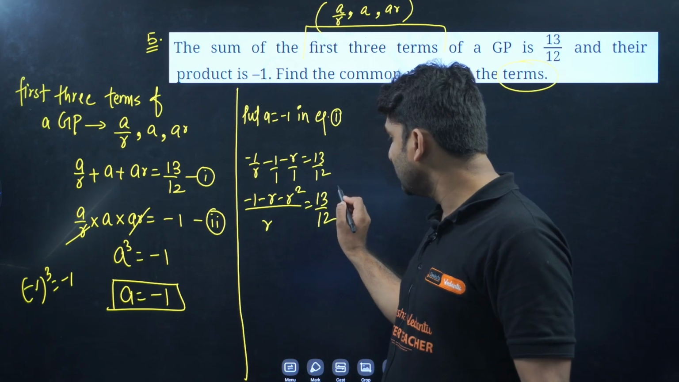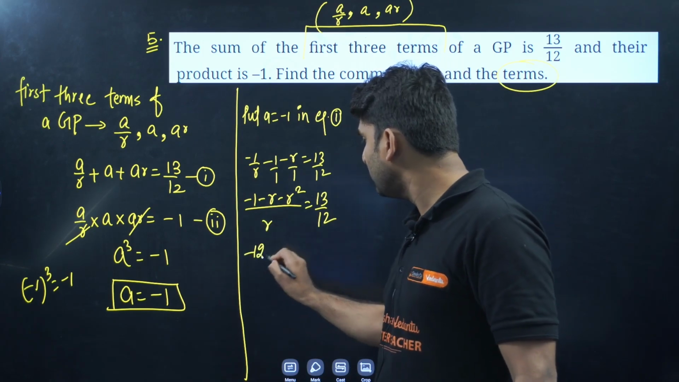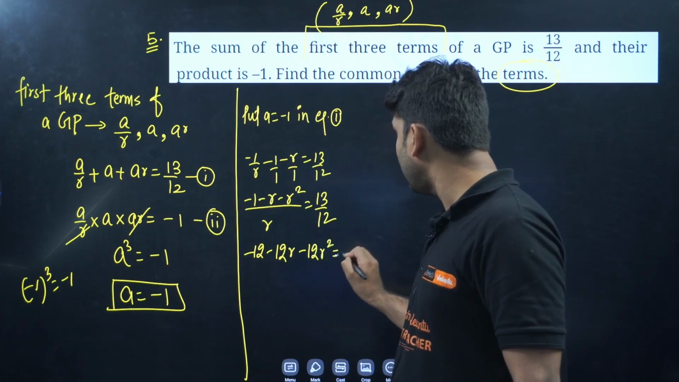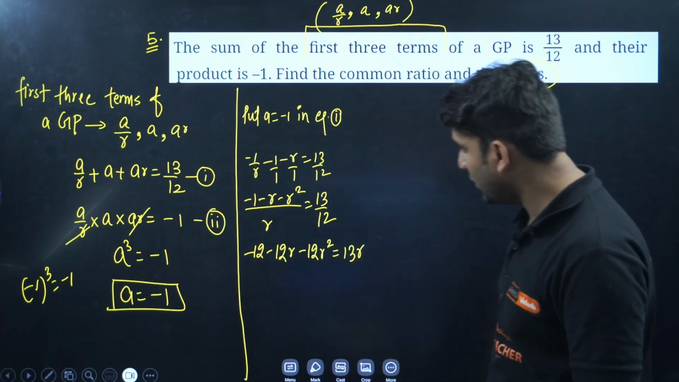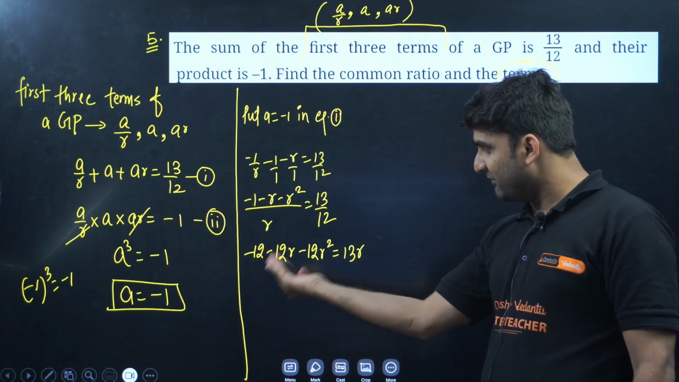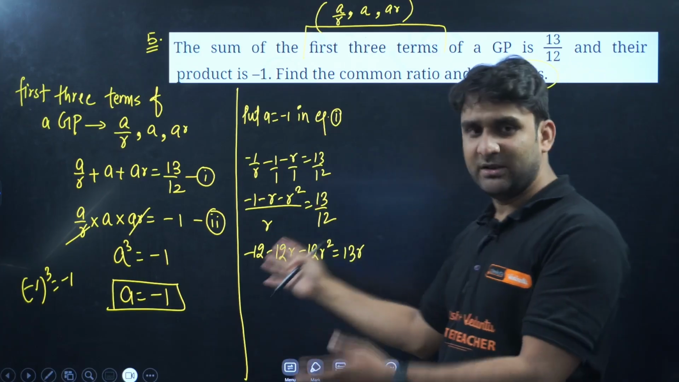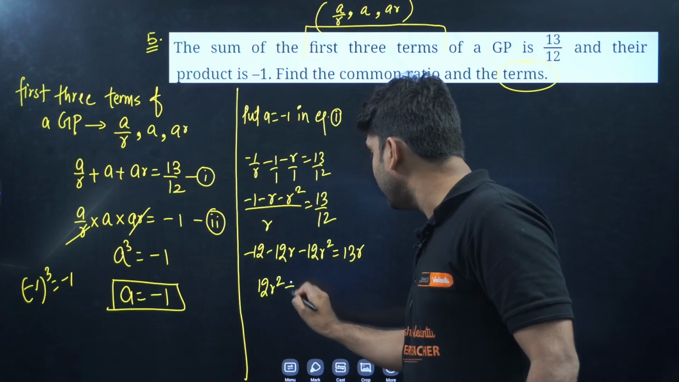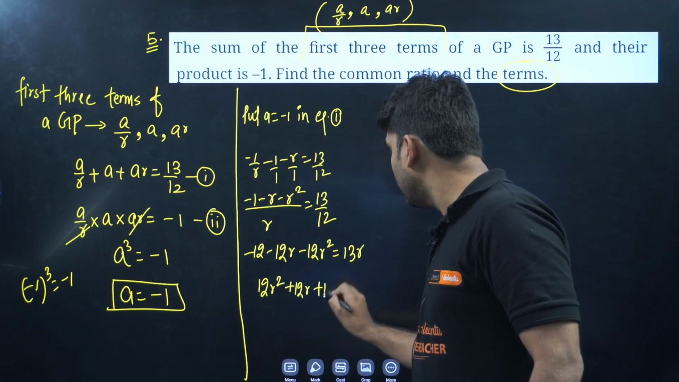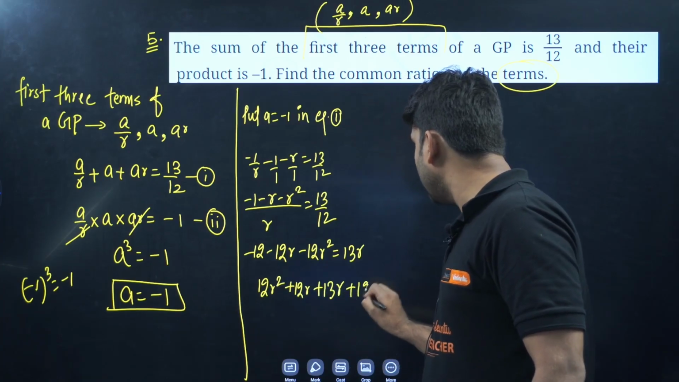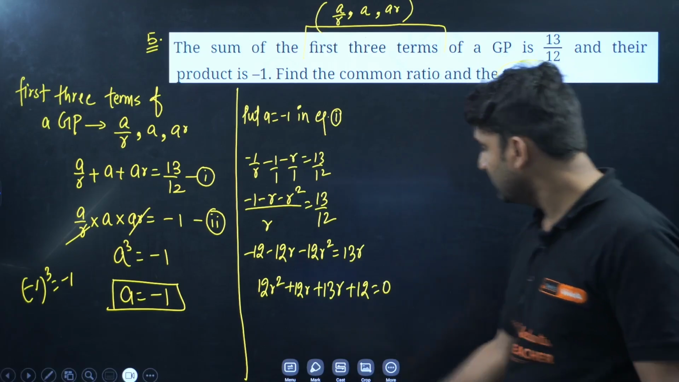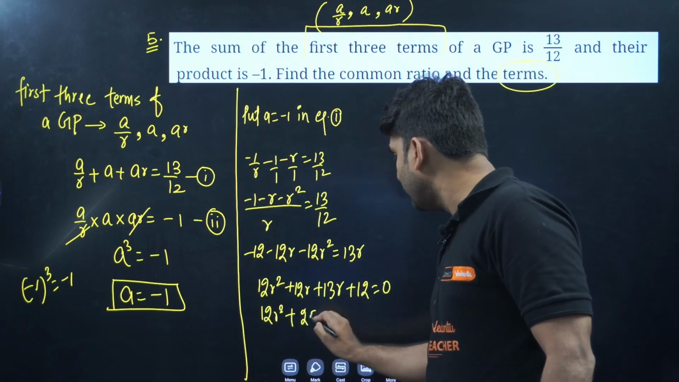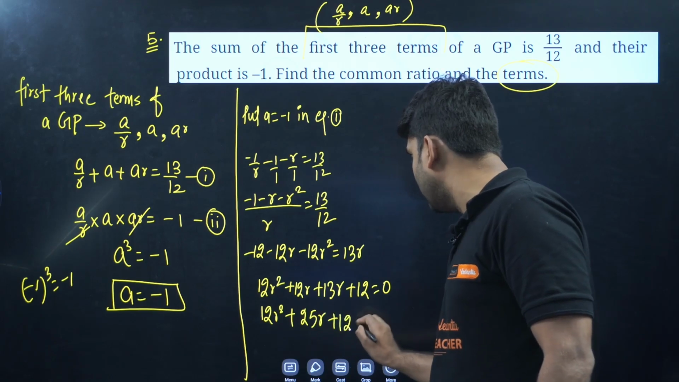So -12R square is equal to 13R. Do one thing. Everything will come to this side, so minus will become positive. So 12R square plus 12R plus 13R plus 12 is equal to 0. So 12R square and 12R plus 13R will be 25R plus 12 is equal to 0.